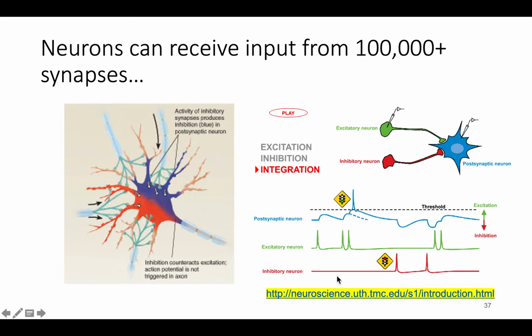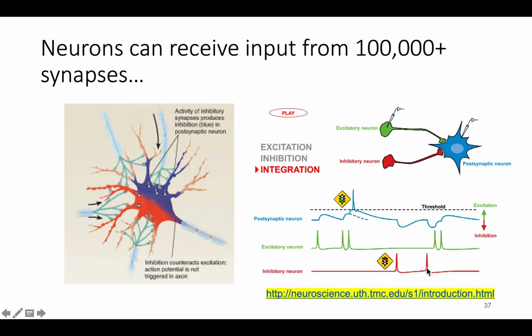Now in red, when the inhibitory neuron fires an action potential and releases neurotransmitter, that binds to receptors on the postsynaptic neuron, opening ion channels that cause a hyperpolarization called an IPSP.